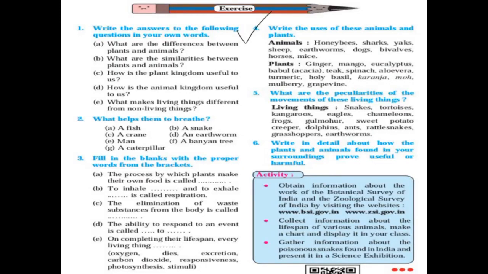Question number 4 and question number 5 have very big answers. Write the uses of these animals and plants. Animals are honeybees, sharks, yaks, sheep, earthworms, dogs, bivalves, horses, and mice. Plants are ginger, mango, eucalyptus, babul (acacia), teak, spinach, aloe vera, turmeric, holy basil, karanja, mauve, mulberry, and